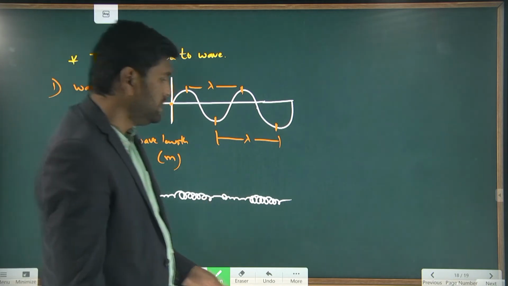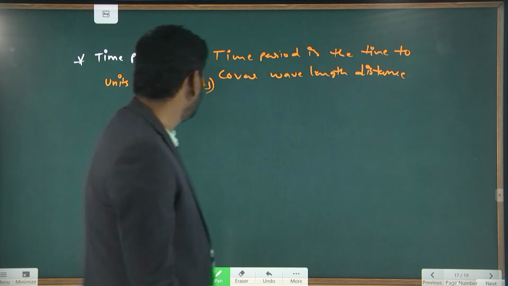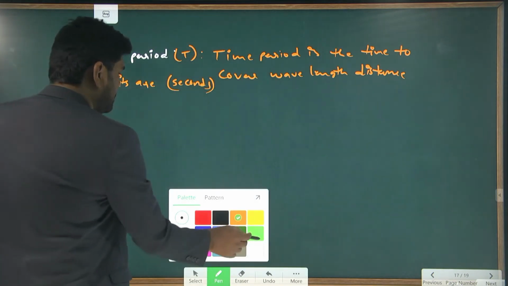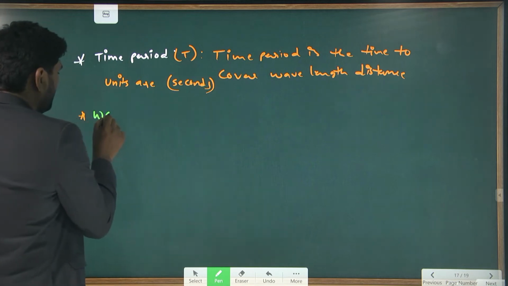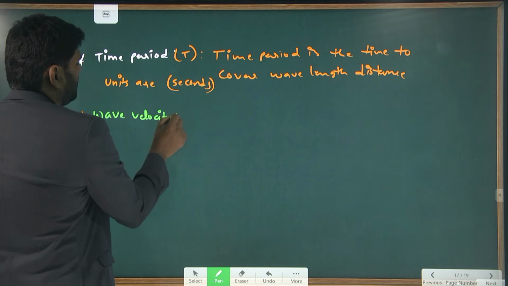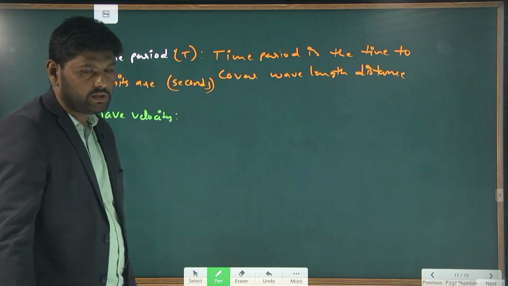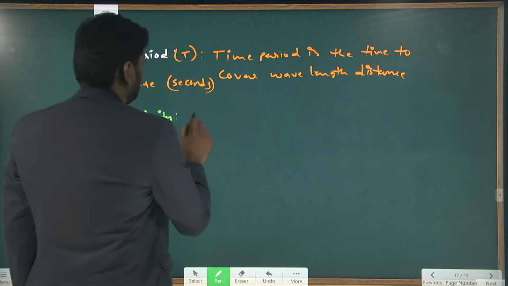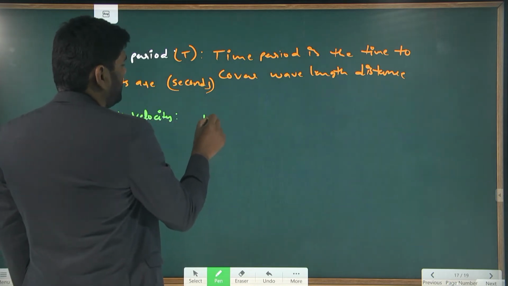Got my point? Next one is wave velocity. Generally, velocity means distance by time. The distance is the wavelength.